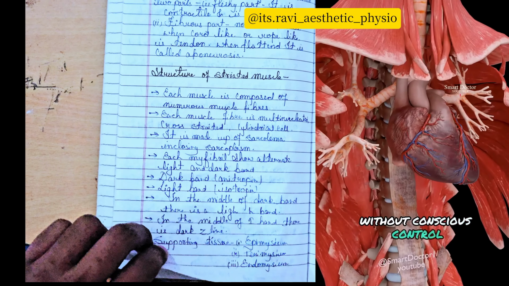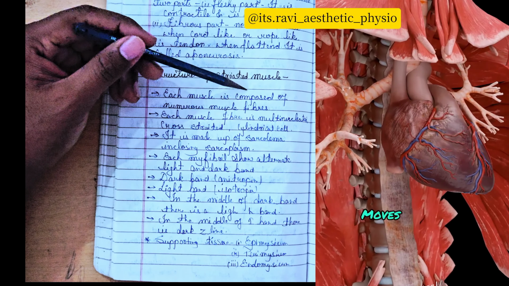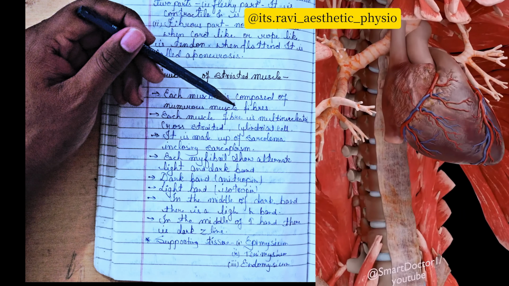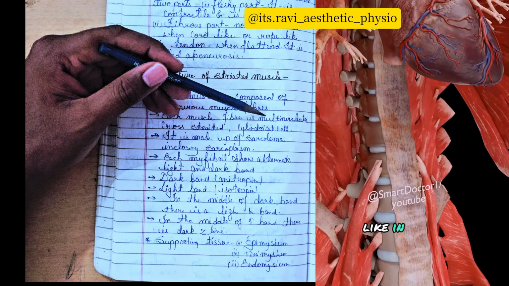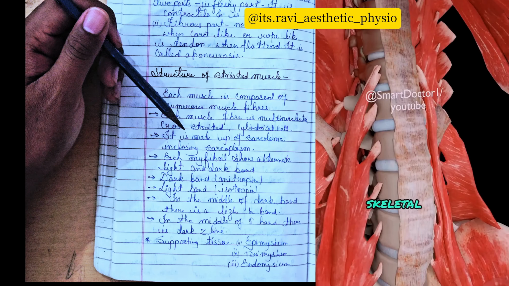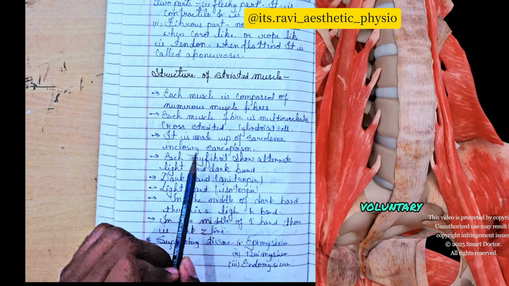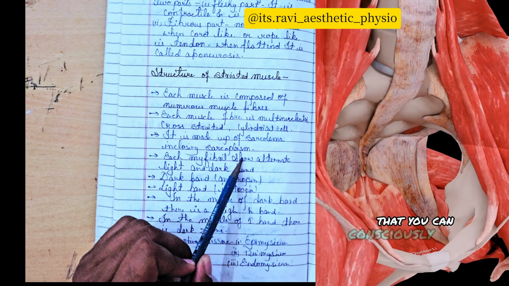Next is the structure of striated muscle, which is skeletal muscle. Each muscle is composed of numerous muscle fibers. Each muscle fiber is multinucleated. There are many nuclei to produce ATP for the different kinds of activity in your daily life. It is a cross-striated cylindrical cell made up of sarcolemma enclosing sarcoplasm. Inside the sarcolemma, the sarcoplasm contains myofibrils.